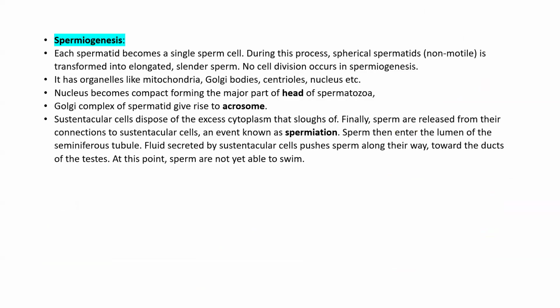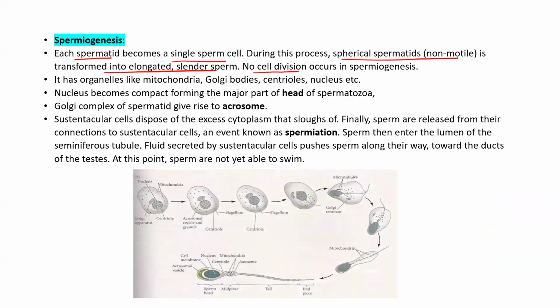Now see next. Spermatid has to become the sperm. And during this process, the spherical spermatid, which is non-motile, becomes an elongated and slender sperm, means long. No cell division will occur, only the change will be there. Now see how the change happens. This is the diagram of one spermatid. You can see here this centriole. Check. Centrioles are coming here. And this is the Golgi. Slowly from the centriole, the flagella is coming.